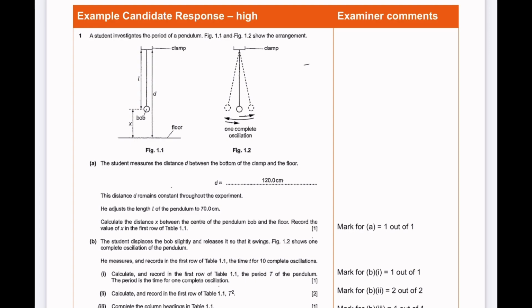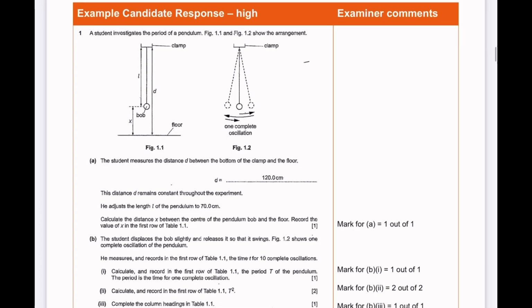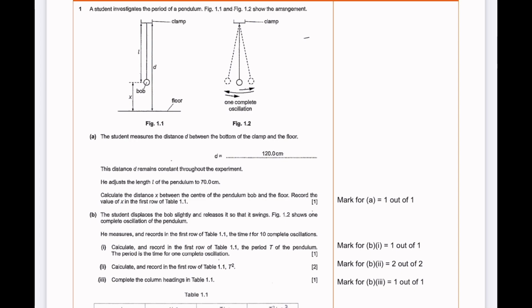The student measures the distance D between the bottom of the clamp and the floor. So the answer is 120 centimeters. For this, the student has been given 1 out of 1 because it was correct. The distance D remains constant throughout the experiment. He adjusts the length of the pendulum to 70 centimeters. D is 120 and L is 70. Calculate the distance X between the center of the pendulum bob and the floor. Record the value of X in the first row of table 1.1.